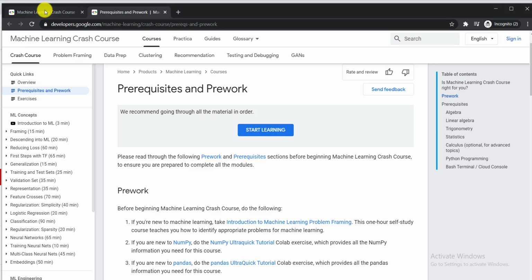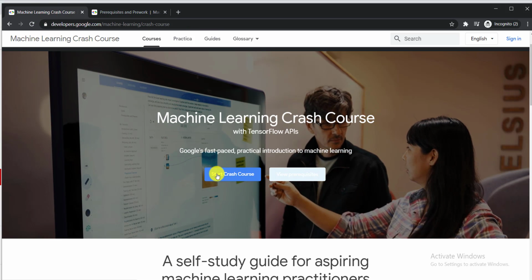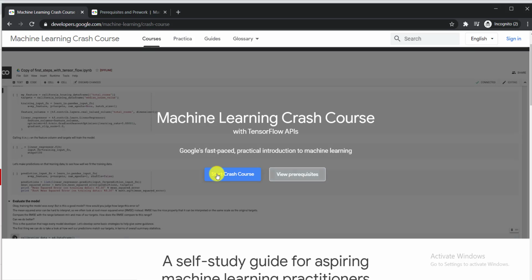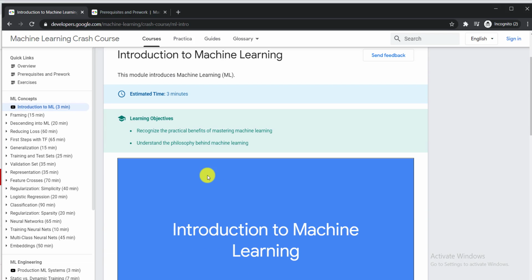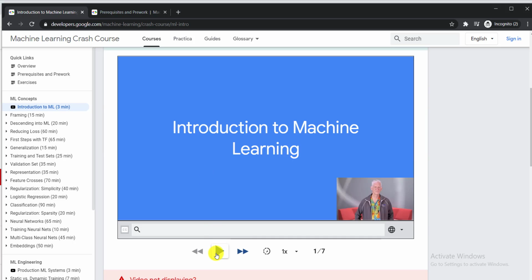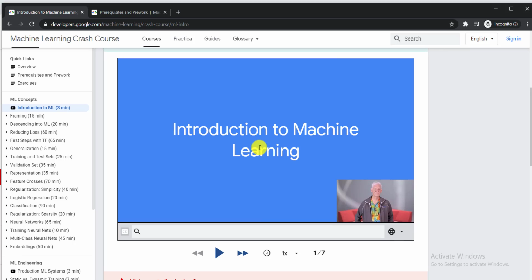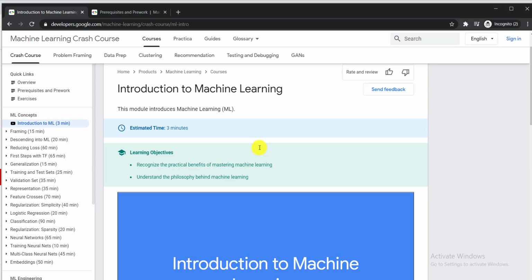But if you already know machine learning, then you should click here, start crash course. Then you will directly get this interface, and from there you just need to click the play button and you'll be able to start learning. So it is a great opportunity to learn about machine learning from Google researchers or Google experts. Check the video description to get the link to this free crash course.